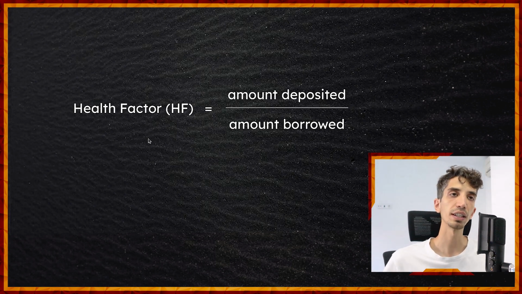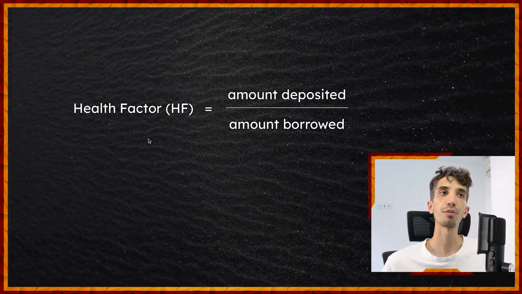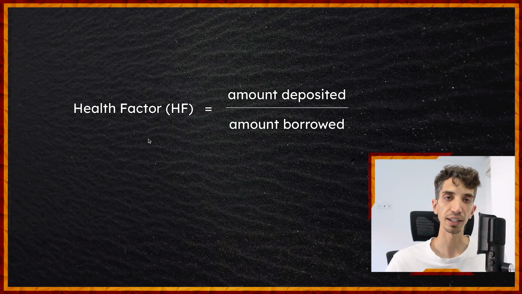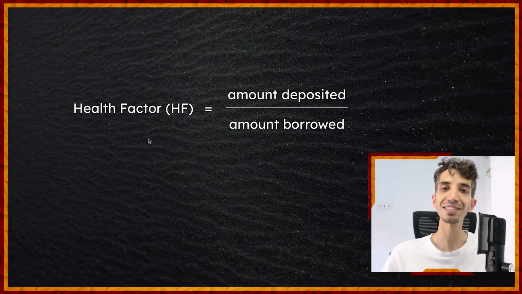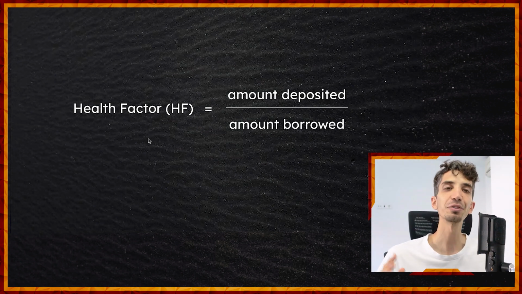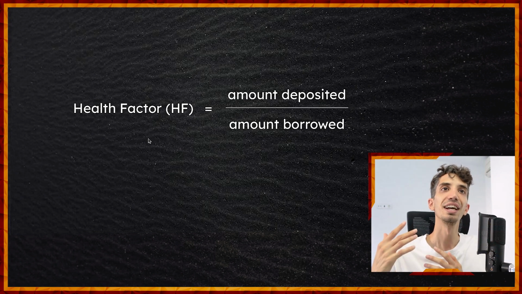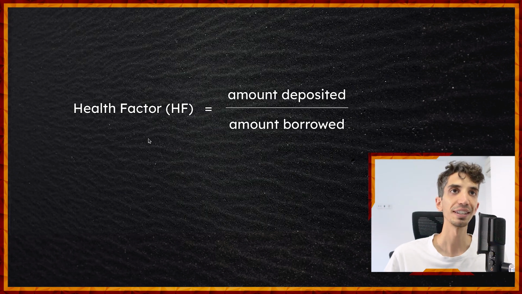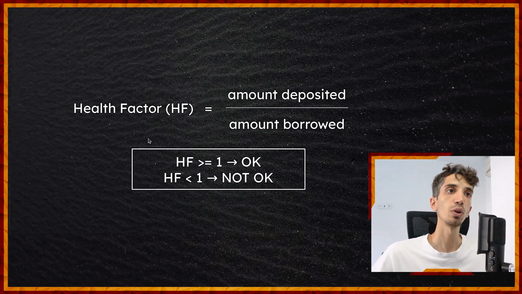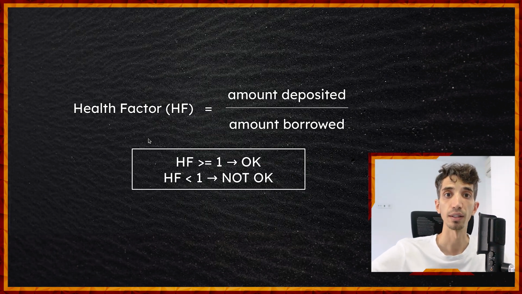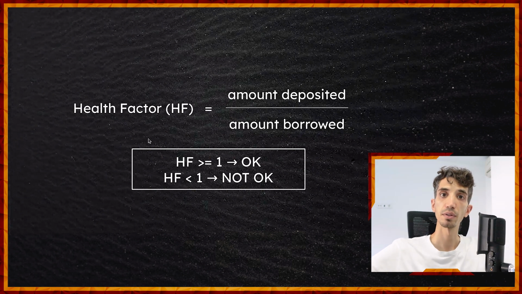There is a very important attribute of positions, in this case in Euler, but this is true for many other lending protocols as well, which is called the health factor. The professionals of DeFi might not agree with this description, but let's go to the very fundamentals. It's just how much you have deposited over how much you have borrowed, right? So ideally, a lending protocol wants all of its users to have a health factor above 1. Otherwise, there might be problems.